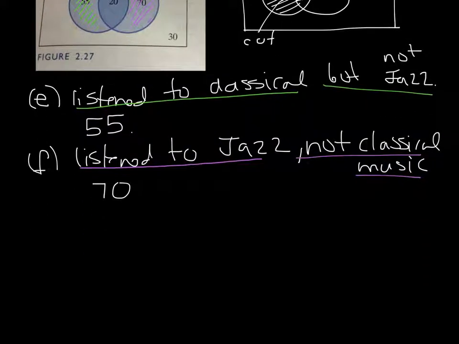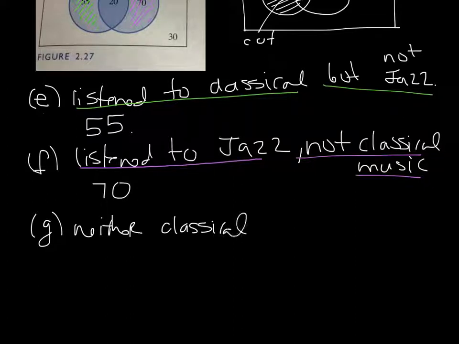Okay, so almost done. So G. How many respondents listen to neither? Okay, so they listen to neither classical nor jazz. So not everybody listens to classical or jazz.